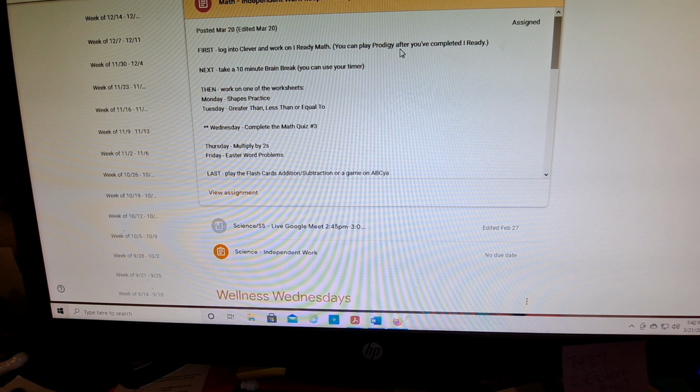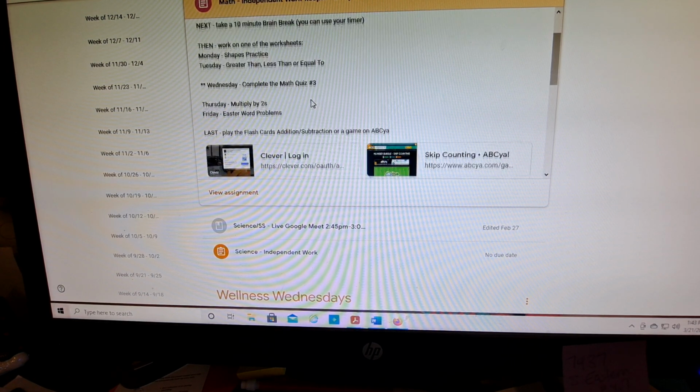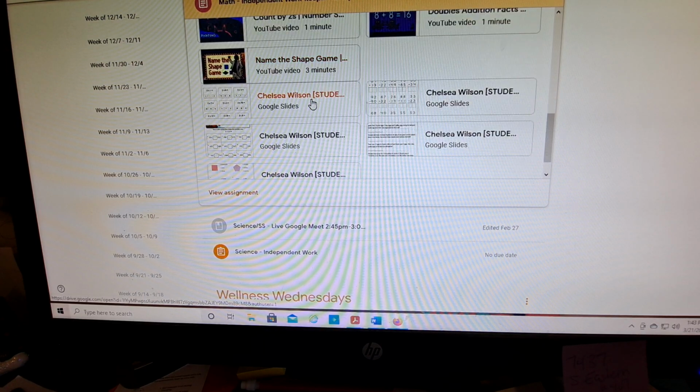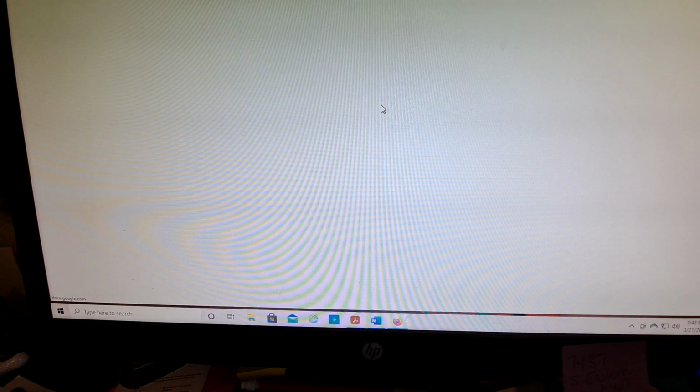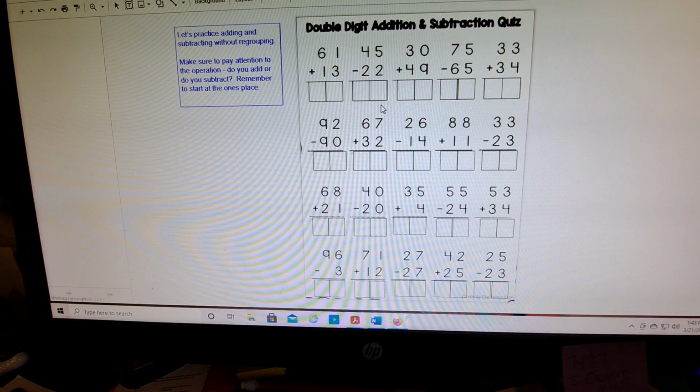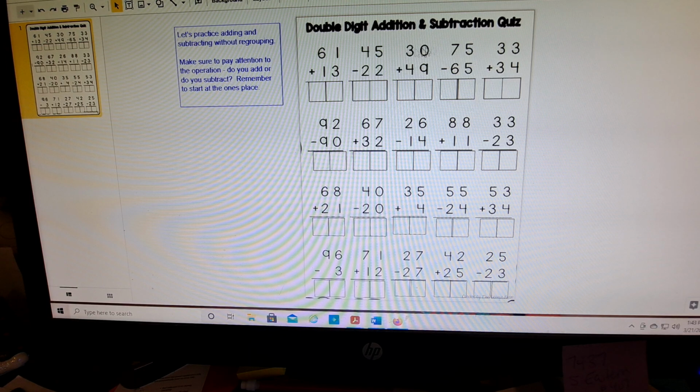Monday, we're going to actually look at some shapes and do some shapes practice. Tuesday is greater than, less than, or equal to again, but with 3-digit numbers. It's a little bit more of a challenge. Wednesday, I have a math quiz 3. We've done 1 and 2, and it's a little bit different format, but it's still just addition and subtraction, 2-digit numbers with no regrouping. So really just, I'll show it here. It's just thinking about adding up the digits in our ones place first, and then the digits in our tens place. So this is a combination.